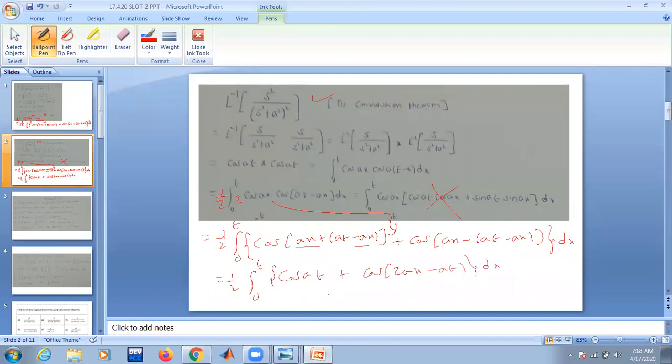Is that okay? What is the integration of cos at? Remember, you are integrating with respect to x, so cos at acts like a constant. So what is the integration? It is x into cos at, plus sine of 2ax minus at divided by, what is the x coefficient? 2a, with the limits from 0 to t. Is that okay? Now you substitute these limits and simplify, you will get the answer easily.